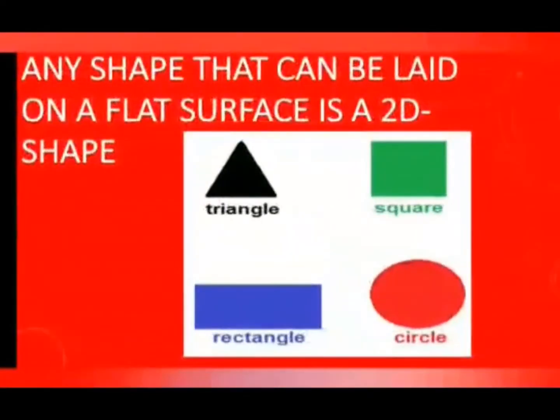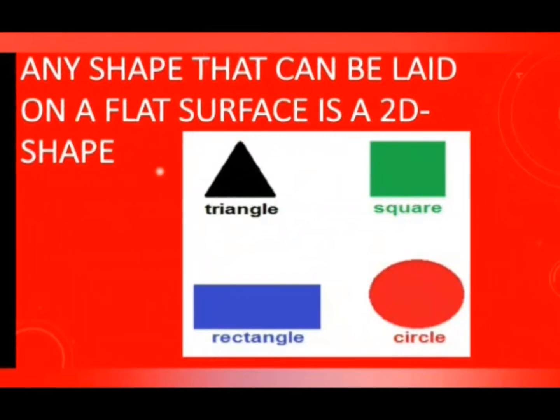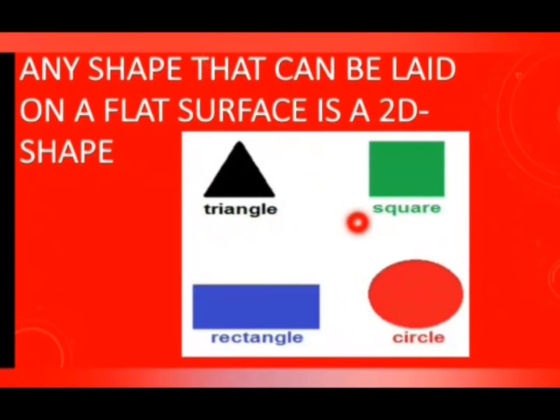Today we shall learn more about 2D shapes. What is a 2D shape? Any shape that can be laid on a flat surface is a 2D shape. Children, these are the examples of 2D shapes.